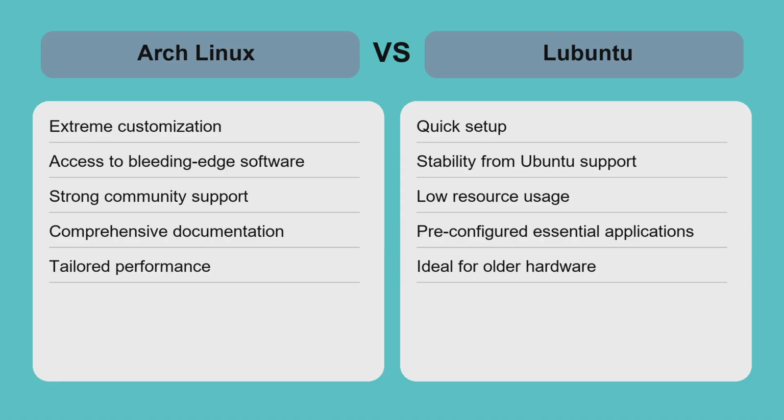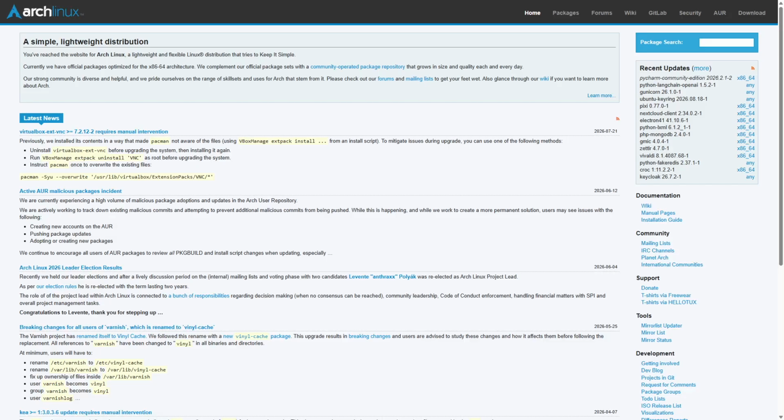Lubuntu, by contrast, offers a lightweight, ready-to-use system with minimal fuss, ideal for users prioritizing ease and stability on older hardware. In real-world use, Arch can deliver optimized performance tailored to specific needs, while Lubuntu provides a consistent, reliable experience out of the box. Choosing between them depends on your comfort with Linux and how much time you want to invest in system management versus immediate usability.